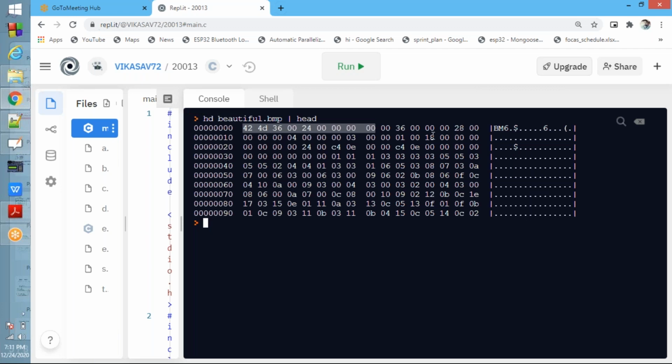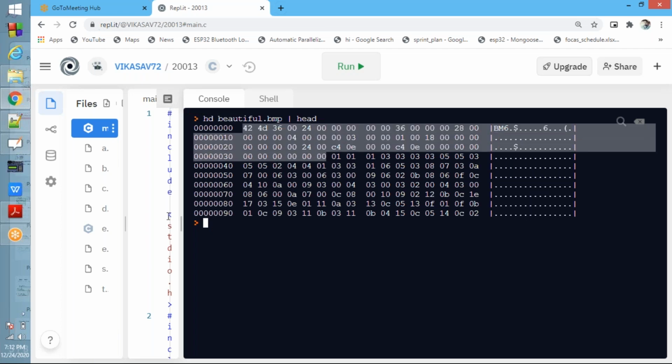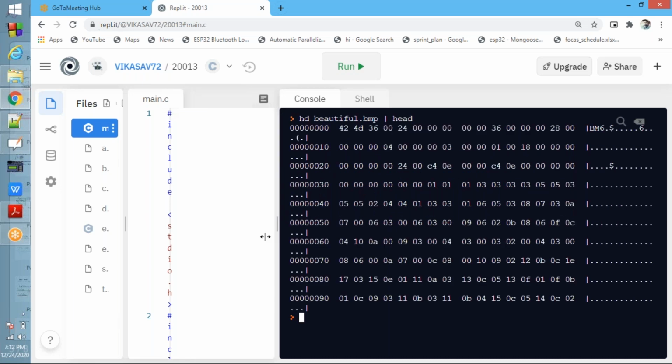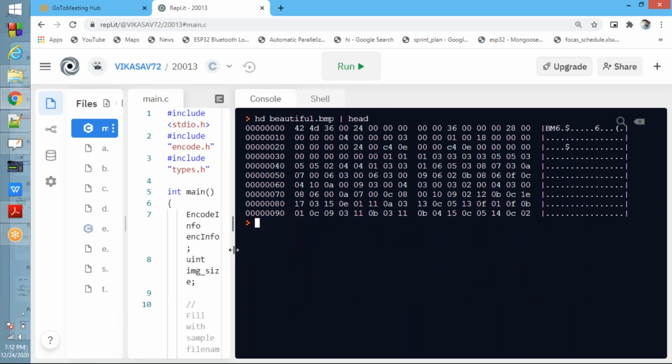Now 8 bytes, 16 bytes, again 16, that is 32 bytes, again 16, 48 bytes, 48 plus 6, 54. From here to here, whatever the 54 bytes are, you need to copy as it is to stego.bmp, the output file. That is your first step. Got this, everybody?